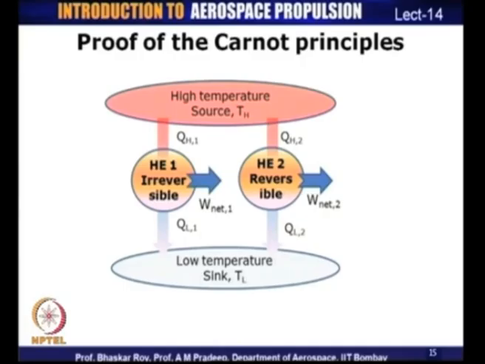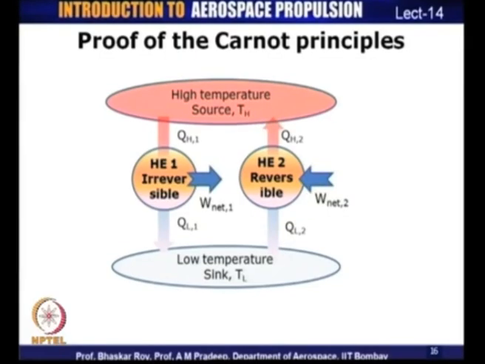Now, because the second heat engine is a reversible heat engine, the reverse of this heat engine should also be perfectly possible, which is what is happening here now. So, what we have done now is that we have reversed the heat engine 2, which means that heat engine 2 is now operating like a reversed Carnot cycle, transferring heat from the low temperature sink TL to a high temperature source, which is at TH, which means that it requires a net work input.